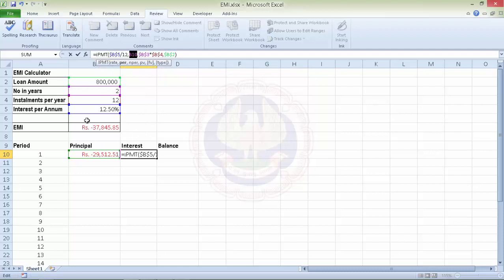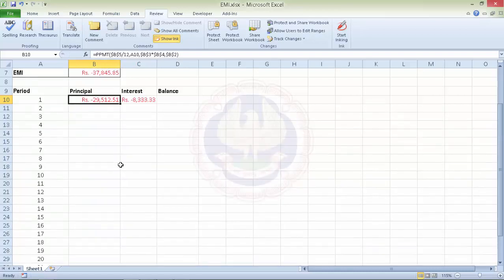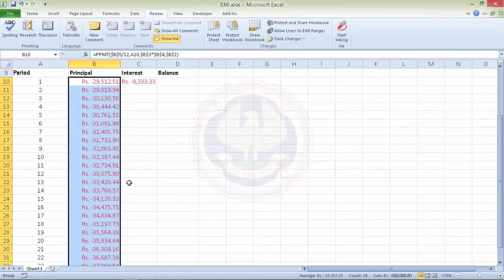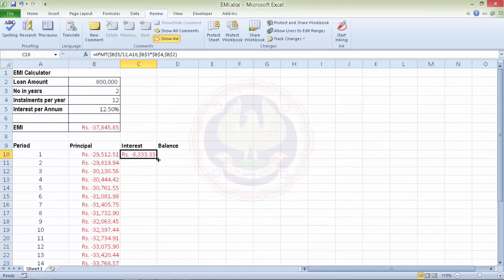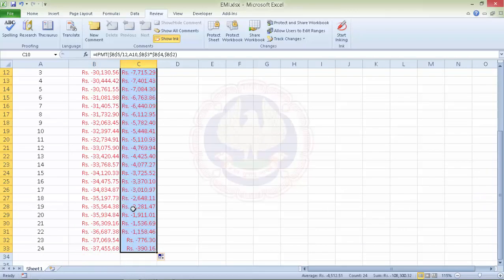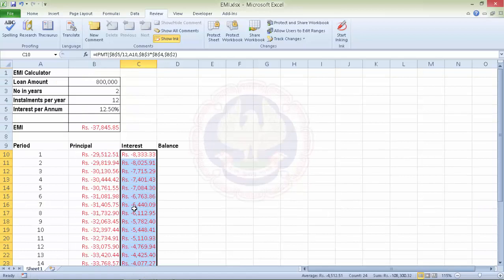Now this we can drag across the 24 periods, and what we get is the interest and the principal portion out of the EMI.